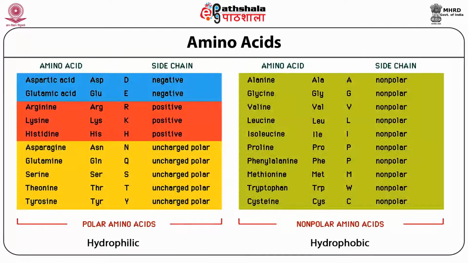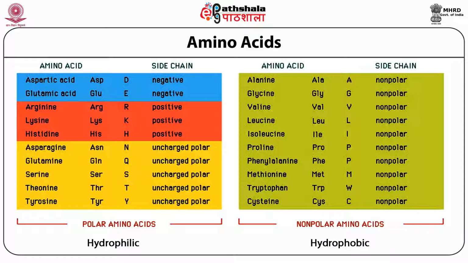Amino acids can be majorly classified into two types, hydrophilic and hydrophobic. Some amino acids are hydrophilic, that means polar amino acids, whereas a certain class of amino acids are hydrophobic, also known as non-polar amino acids.